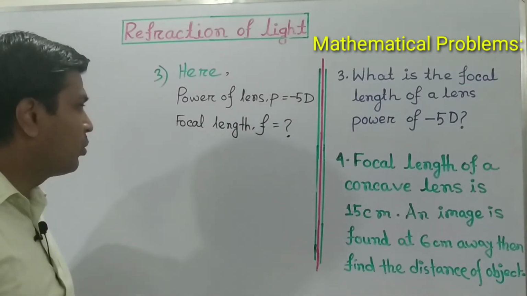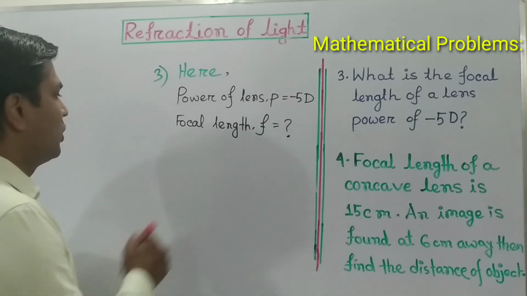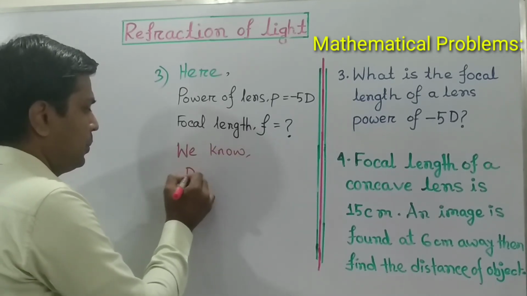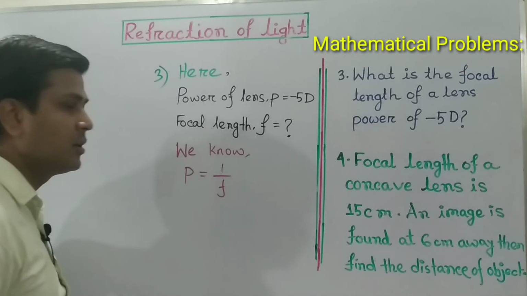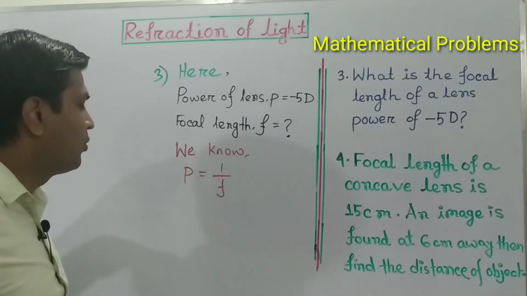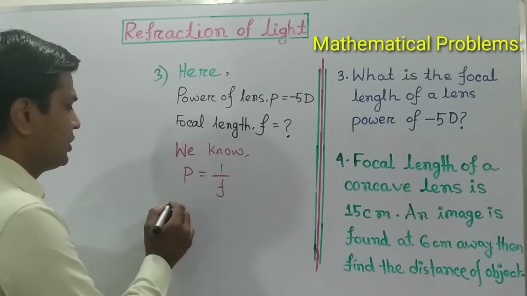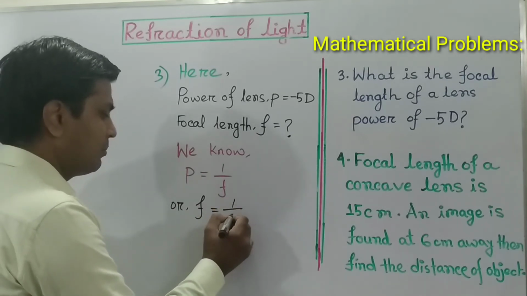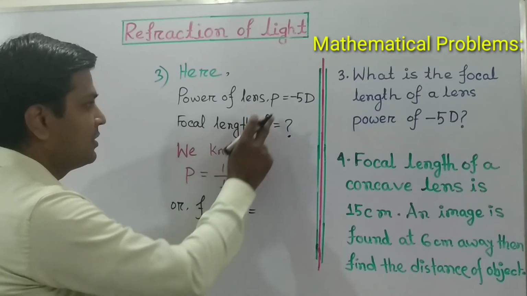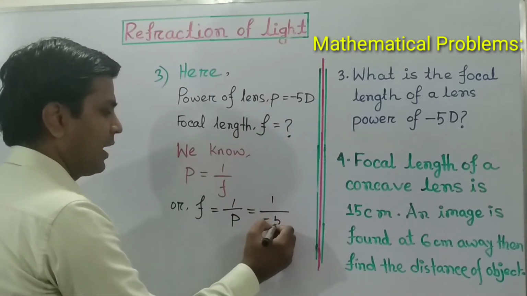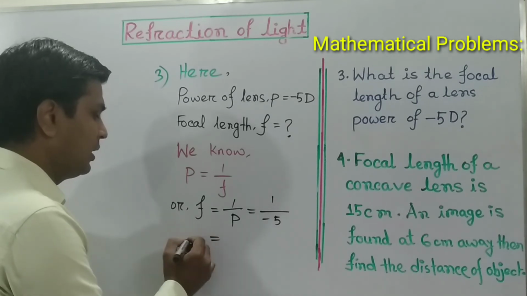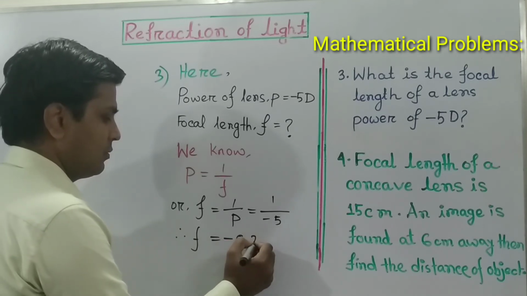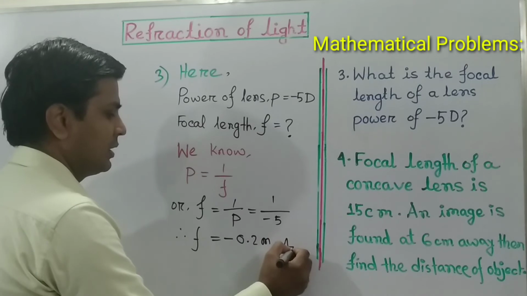We know to calculate the power, we have the formula P equals 1 by F. Now we have to calculate the focal length, so we have to change the position of F. So we can write F equals 1 by P. The value of P is given as minus 5, so the answer will be minus 0.2 meter. That is the answer.